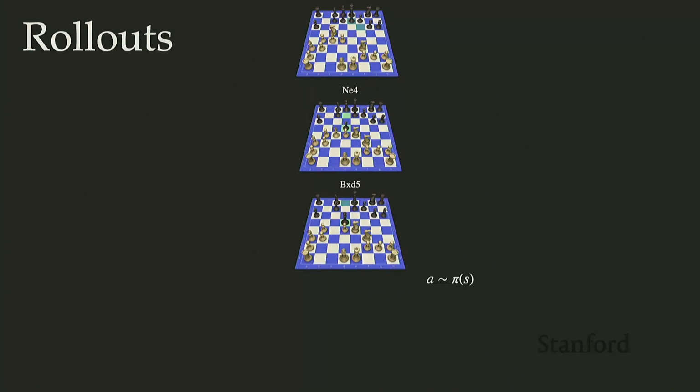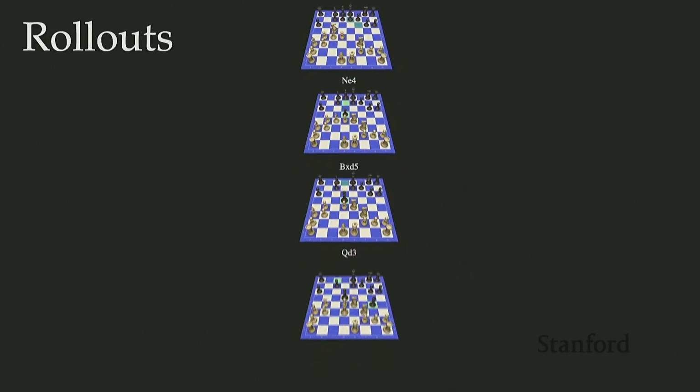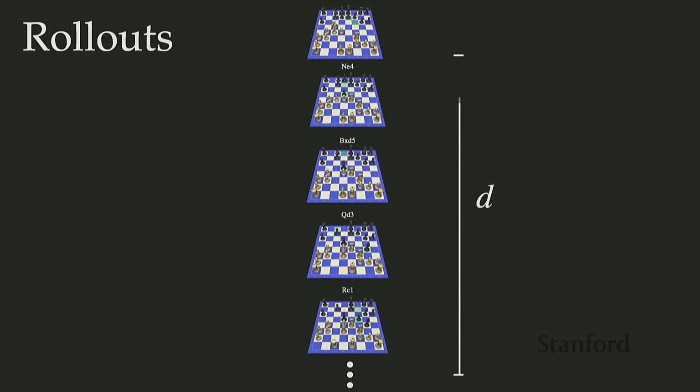So we're just going to sample a new action from this new state and continue on rolling this policy out into the future. And this is going to continue until we reach some depth or horizon here, d. And that's going to be the extent of our policy rollout. And so the result of this policy rollout is a trajectory, right? We've received this trajectory represented by tau here of states and actions that we took along this policy rollout.